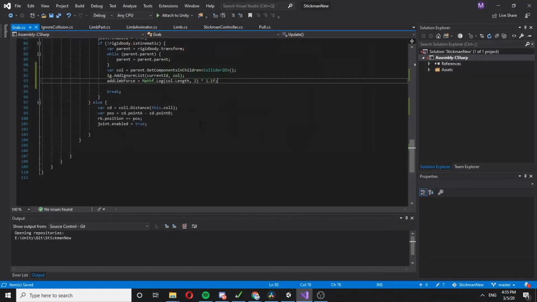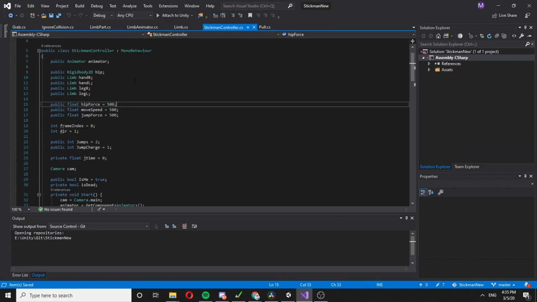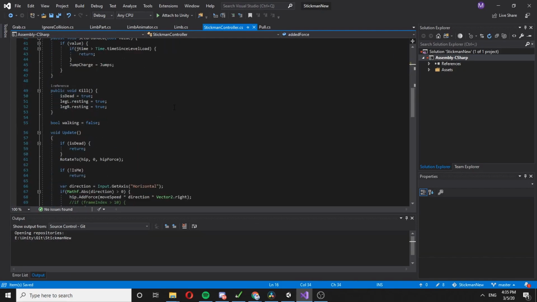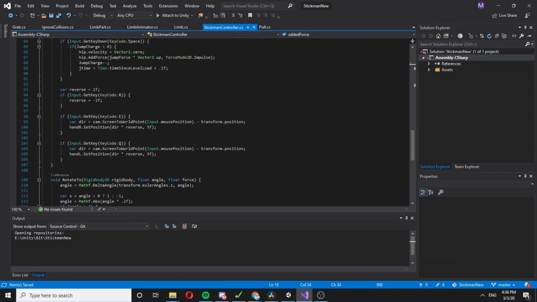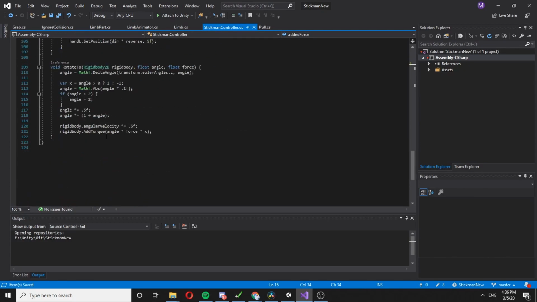Yeah, we have another issue. Our stickman has too little hip force. So let's add another value. Public is not the best, but whatever. And let's say in here, whenever we do with hip force, okay.